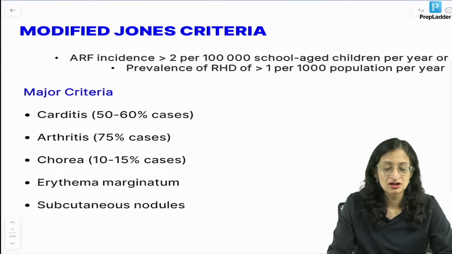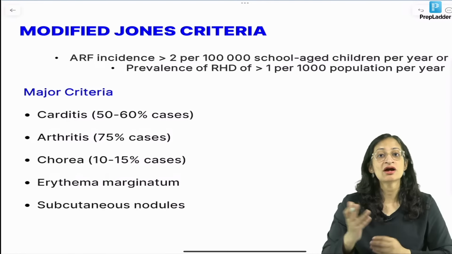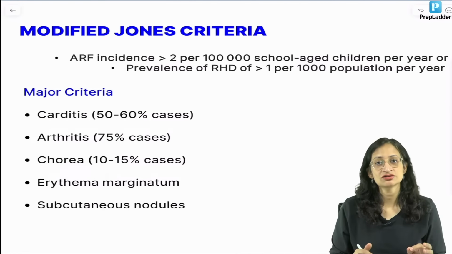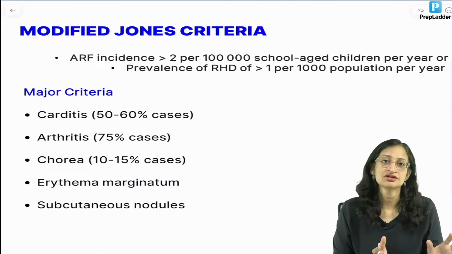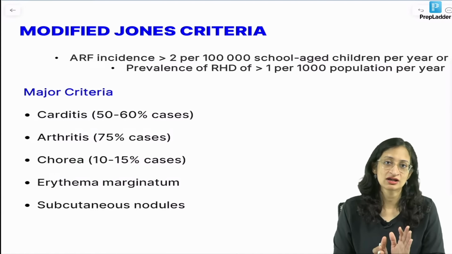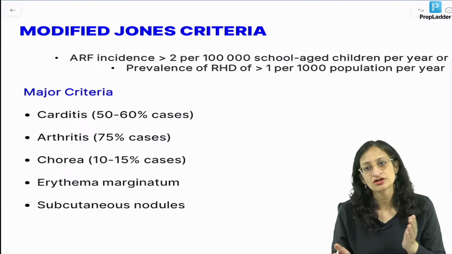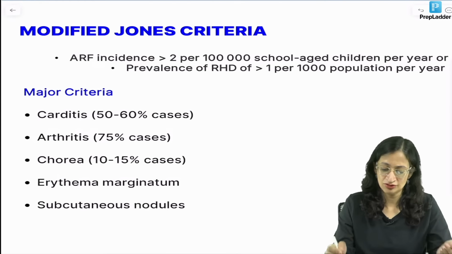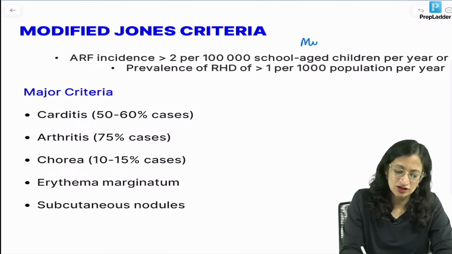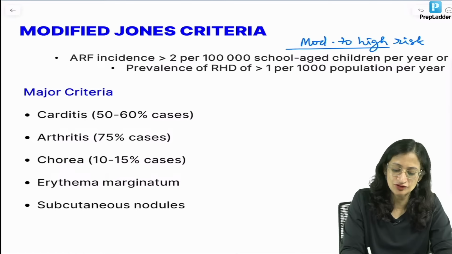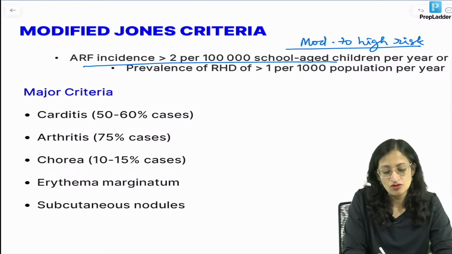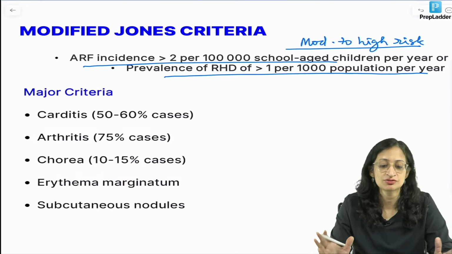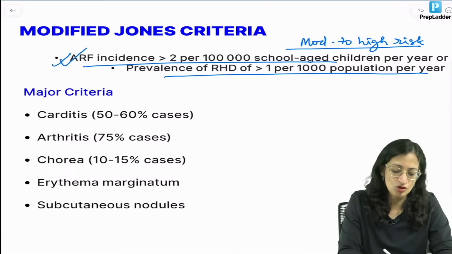Waiting for your answers. Now, to diagnose rheumatic heart disease or rheumatic fever rather, we have the modified Jones criteria. Now, the latest version had classified all the countries based on whether it is low risk or moderate to high risk. India we know falls in the moderate to high risk category as most of the developing countries. So, why moderate to high risk? So, we are calling it moderate to high risk because the incidence of acute rheumatic fever is more than 2 per 1 lakh school age children, or the prevalence of RHD is more than 1 per 1000 population per year cumulative. So, India falls in the moderate to high risk.